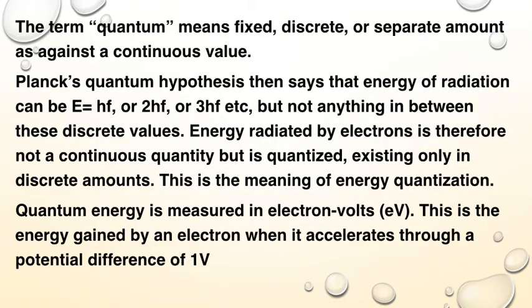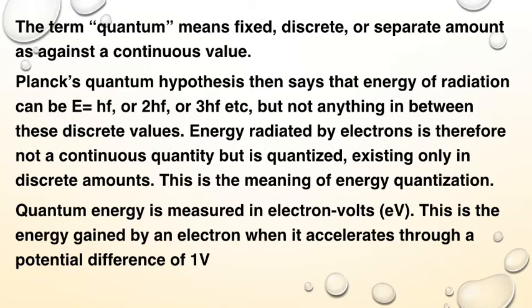As I said earlier, the term quantum means a fixed, discrete, or separate amount as against a continuous value. So Planck's quantum hypothesis says that the energy of radiation can be E equals hf, 2hf, or 3hf, with 1, 2, and 3 being the number of energy levels that you have.